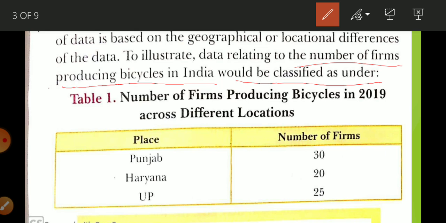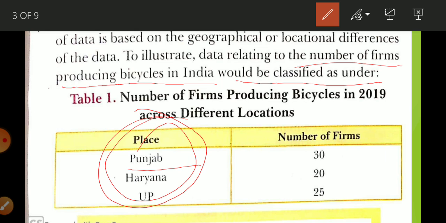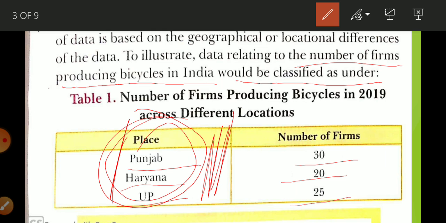Here is given one example: data relating to the number of firms producing bicycles in India would be classified as under. Here one example is given of a company that produces bicycles, so on what basis are we representing the data? On the basis of location. Like Punjab, number of firms are 30, Haryana number of firms are 20, in UP number of firms are 20. Here you can see the base is location. State wise explanation is given regarding firms. So this is geographical classification.